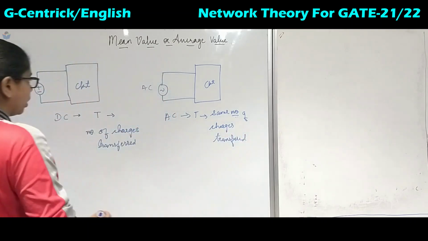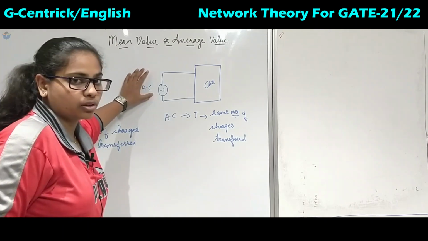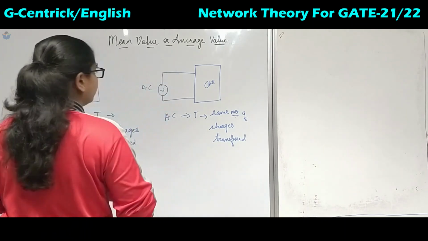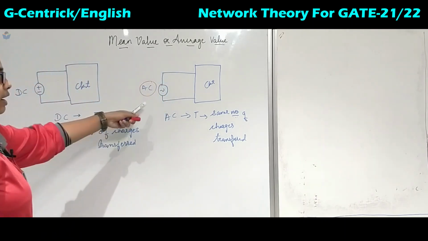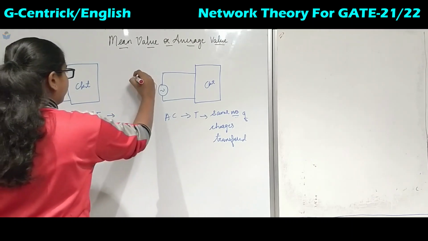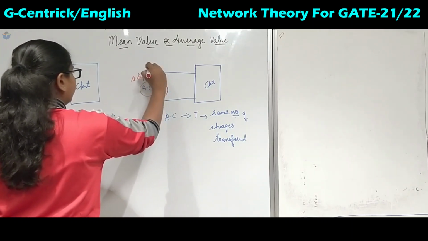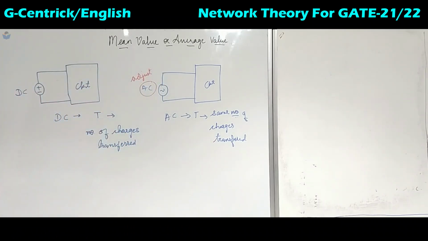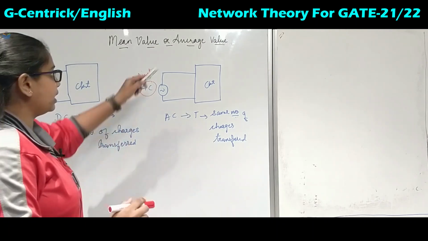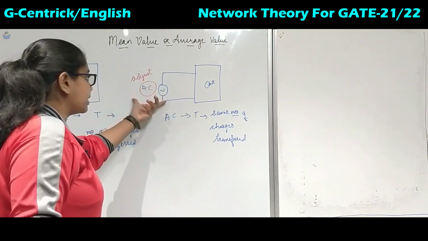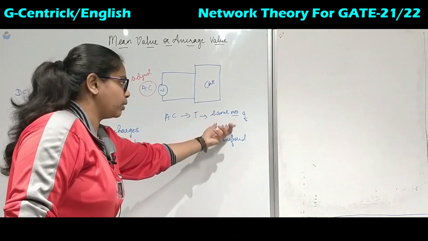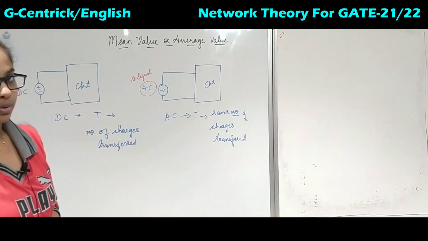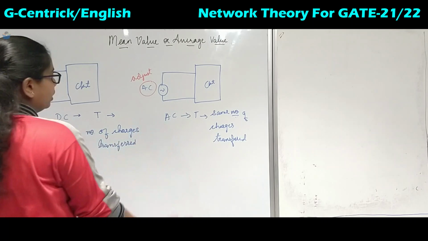But the DC and AC values will not be the same. So for that we need to adjust the value of the AC, so that we get the same number of charges in AC as well as DC for that particular time period. So basically the definition of average is adjusting the AC value to get the same number of charges transferred as when DC is applied for that particular time period. This is the basic definition in network theory.